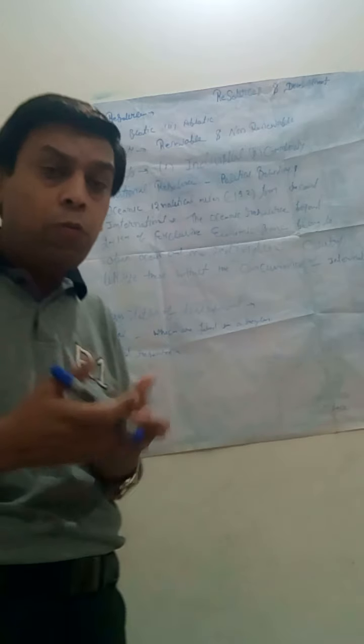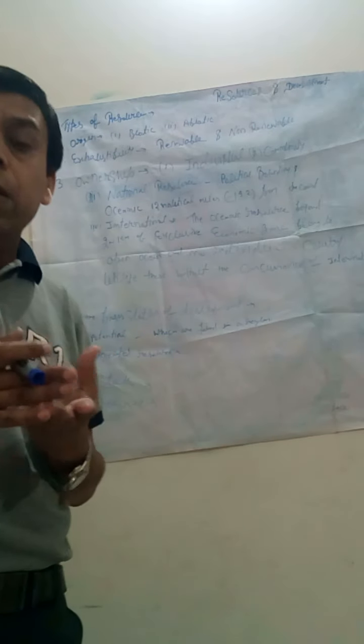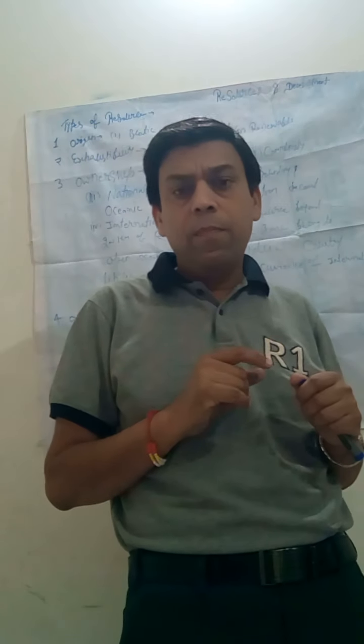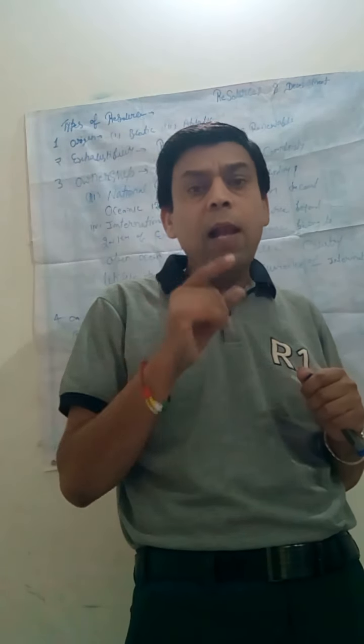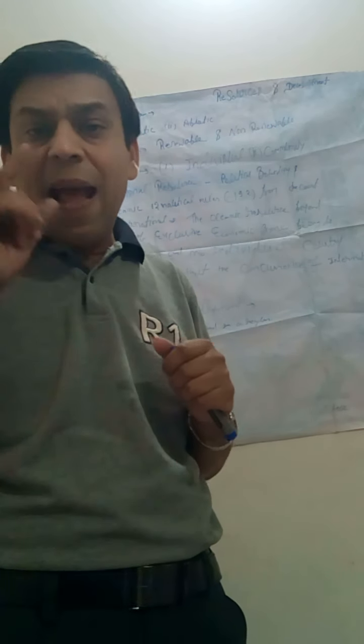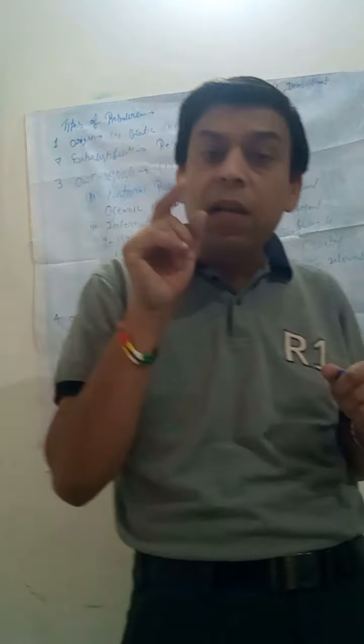If I talk about the oceanic boundary, 19.2 kilometer or 12 nautical miles are an example of national resource.